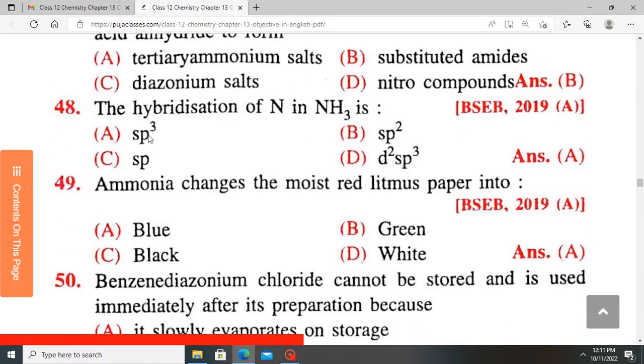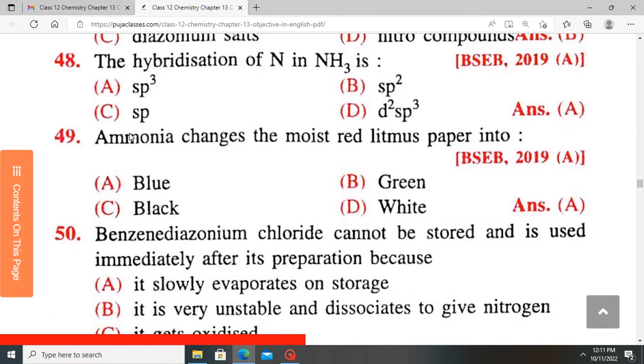The hybridization of nitrogen in ammonia is, as we said earlier, sp3. Ammonia changes moist red litmus paper to blue. Ammonia is a base, so it changes red litmus paper to blue.